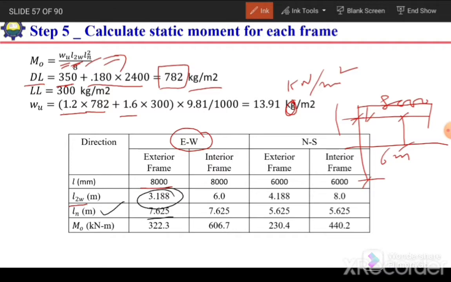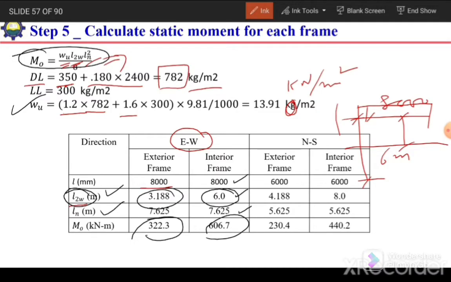So now we have this Ln value, L2W value and wu value. So we need to simply substitute these values in this formula to get M naught. So here the M naught, the static moment, is 322.3 kilonewton meter for exterior frame in east-west direction. Similarly, we can go for interior frame, only the difference will be the L2W value. So this one is same, this is different, this is same. So the only difference will be this one.